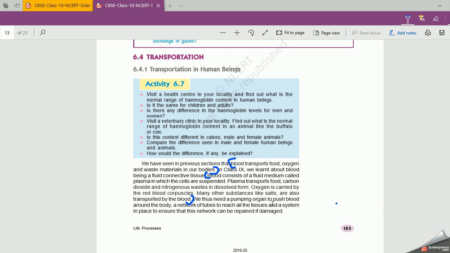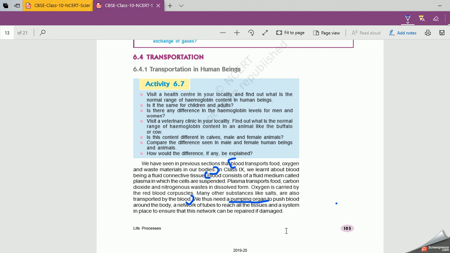Now coming to the question, how does this blood circulate? For this, we need a pumping organ. What is that pumping organ? Can you tell me what this pumping organ is? This is the heart. It pushes blood around the body. It consists of a network of tubes. Along with this network of tubes and tissues present in a system, it pumps the blood. It pushes the blood to all parts of the body.